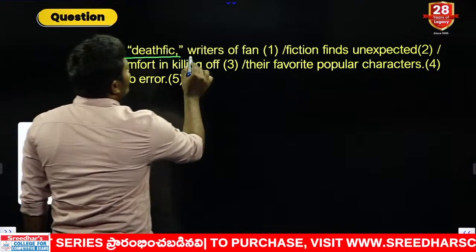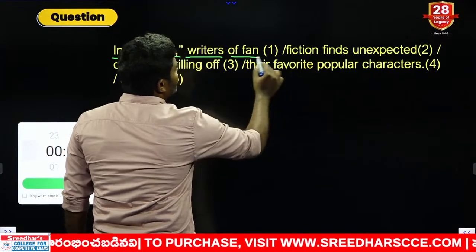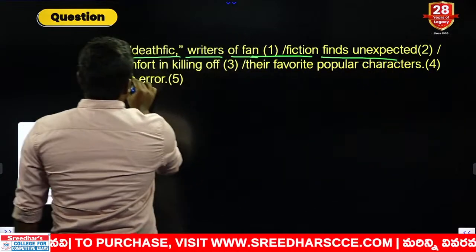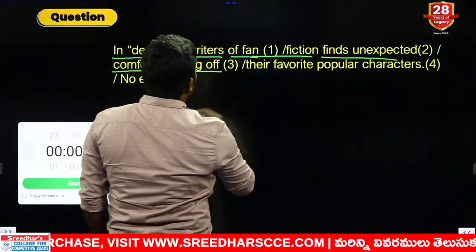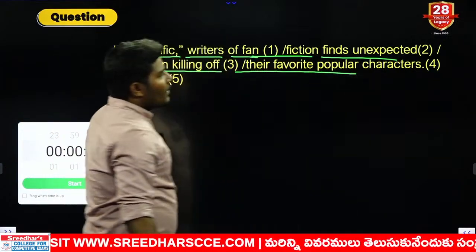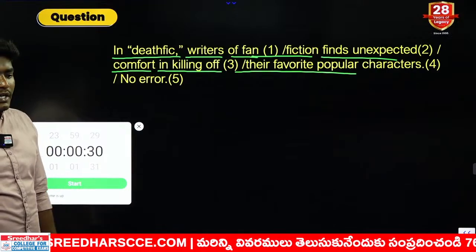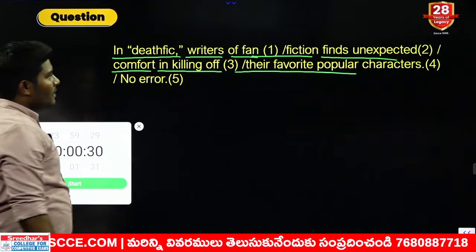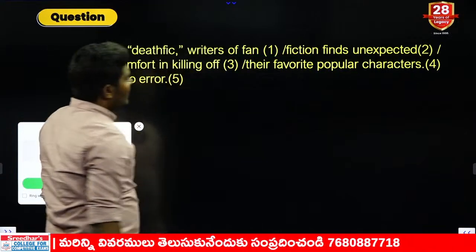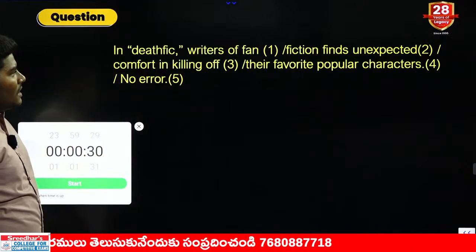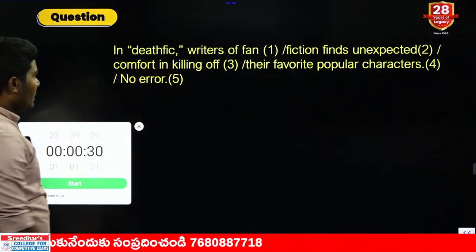In death fic, writers of fan fiction finds unexpected comfort in killing of their favorite popular characters. Look at the sentence very carefully. We have actually multiple errors here. Let us look at this combination carefully.